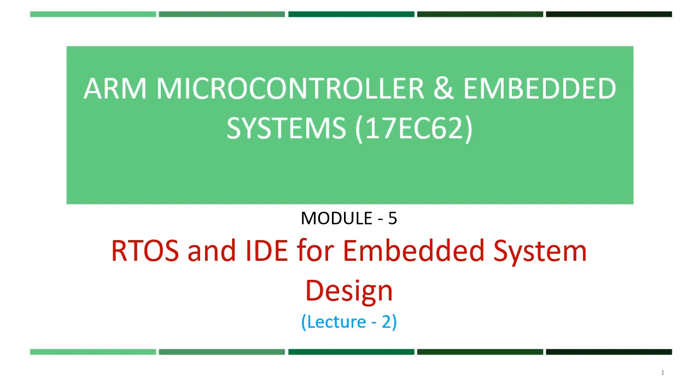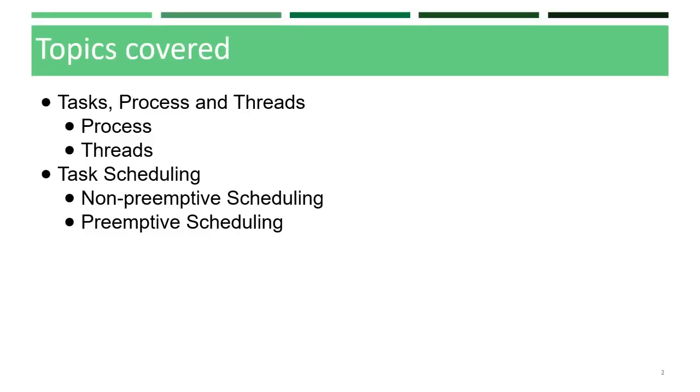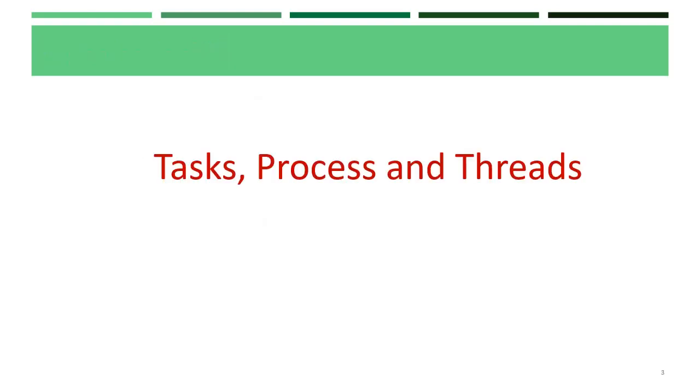Hello students, this is Module 5, RTOS and IDE for Embedded System Design, Lecture 2. Topics that I am going to cover are task, process and threads. So in detail we'll learn about process and threads. The next topic is task scheduling. In that we have non-preemptive scheduling and preemptive scheduling. Now we'll take up the first topic, task, process and threads.